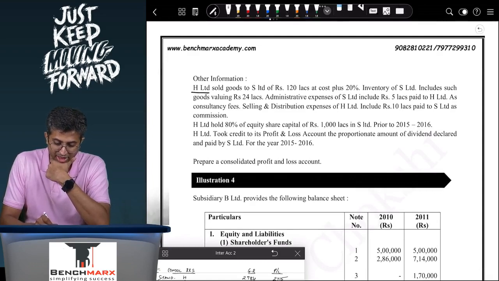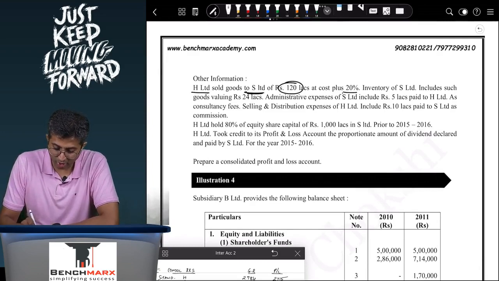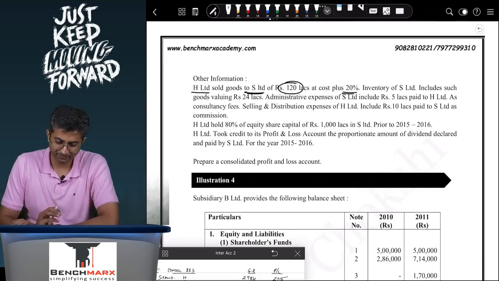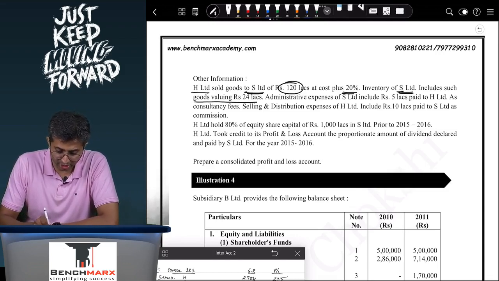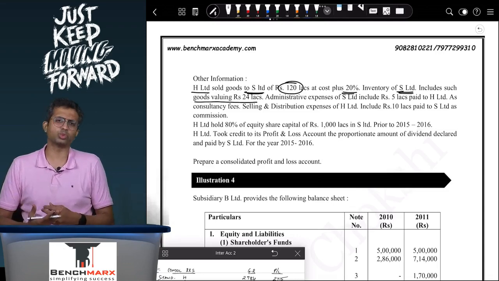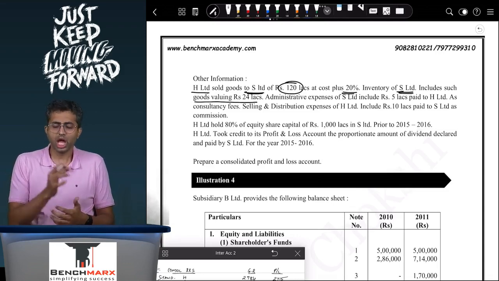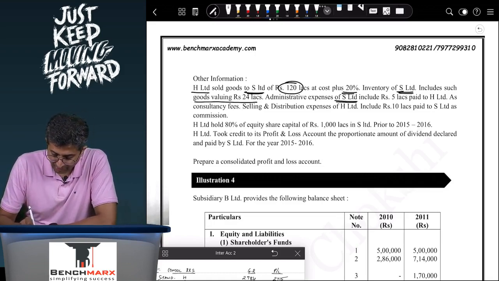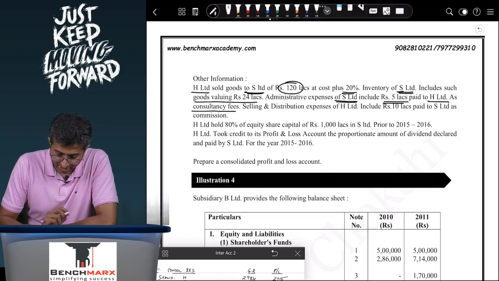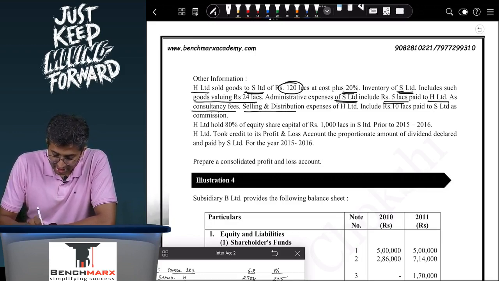Other information: H sold goods to S of 120 lakhs at cost plus 20%. Inventory of S includes such goods valuing 24 lakhs. So you have sold goods worth 120, but the entire 120 is not unsold. Out of 120, 24 remains unsold. Administrative expenses of S include 5 lakhs paid to H as consultancy fees. Selling and distribution expense of H includes 10 lakhs paid to S as commission.